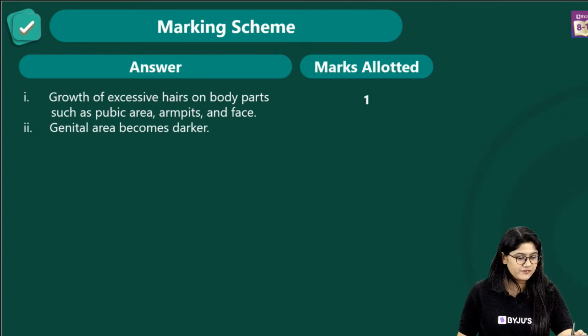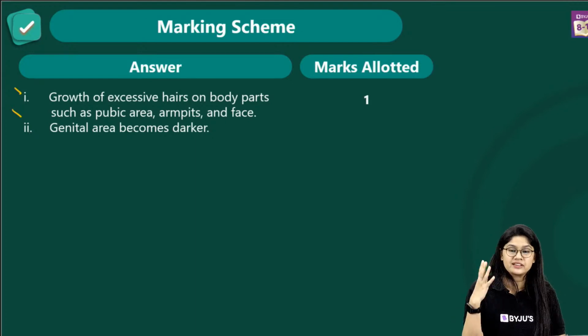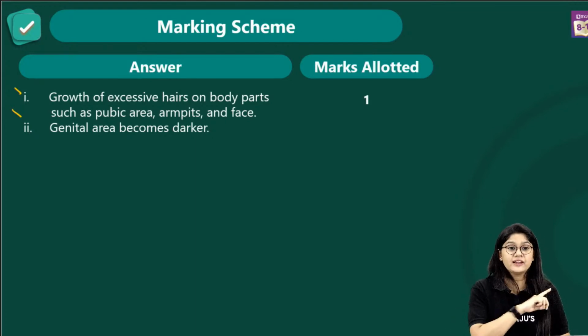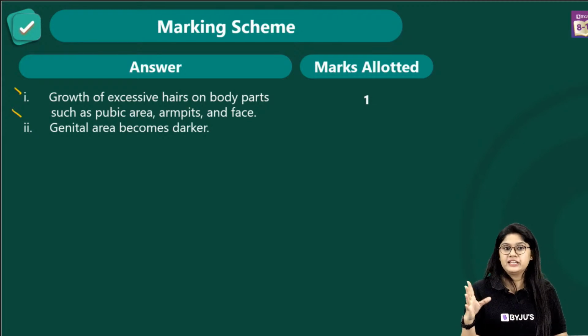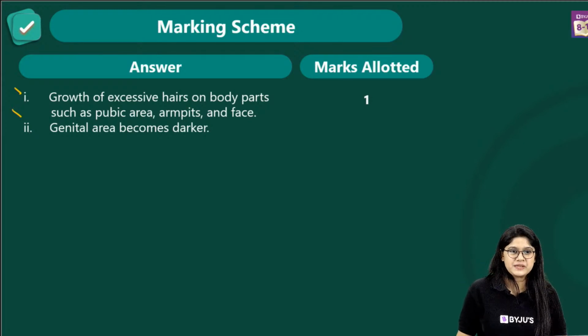Over here we have, and this is how you can write the answer in your examination. Yes, there is a growth of the acne and the pimple. Very good. And the Adam's apple, papilla specifically. Yes, it's a very easy question and this is how you can write. I hope that all of you got the answer.